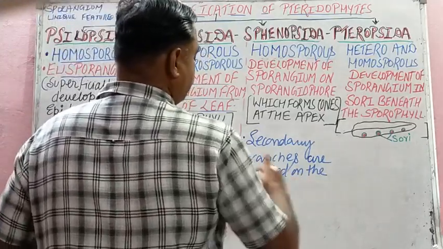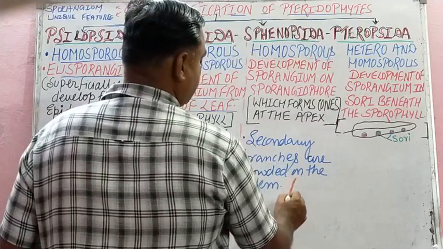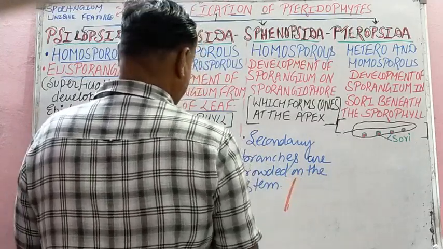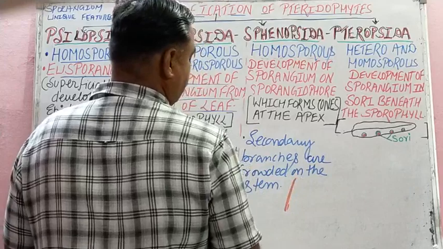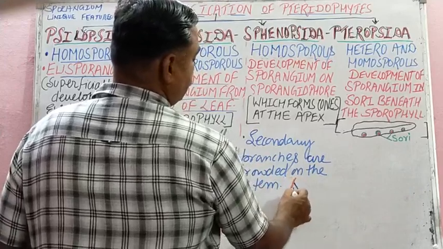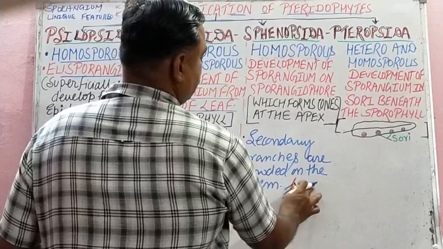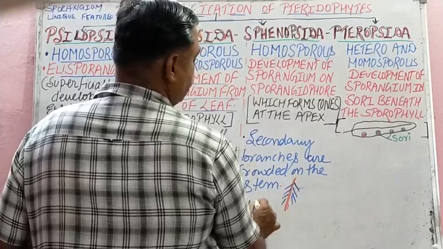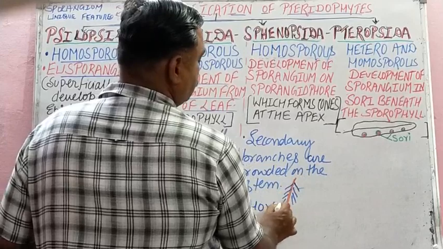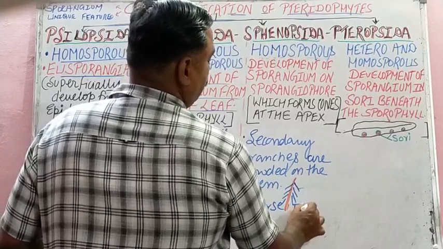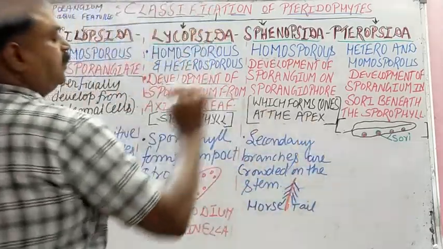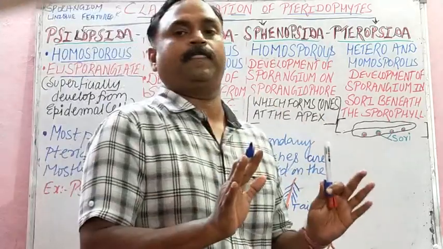This is the stem, main branch, like this. And on this, secondary branches appear like this. They get crowded like this, and so it gives a horse tail appearance. This is the unique feature of Sphenopsida.